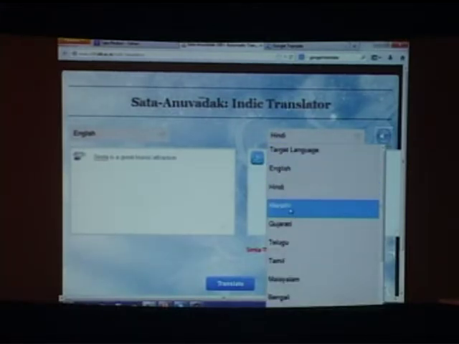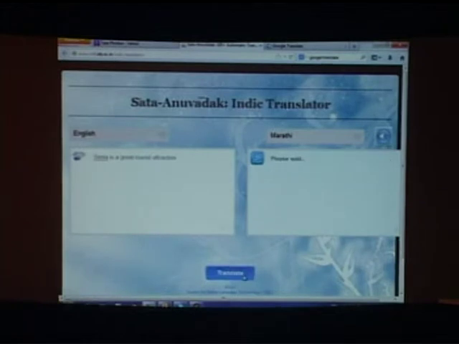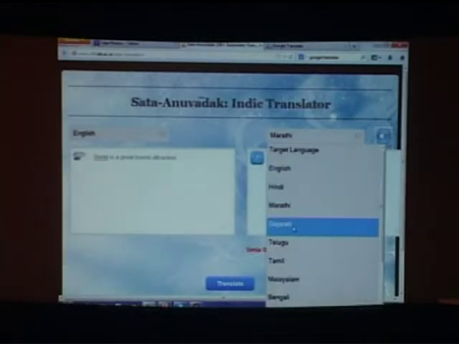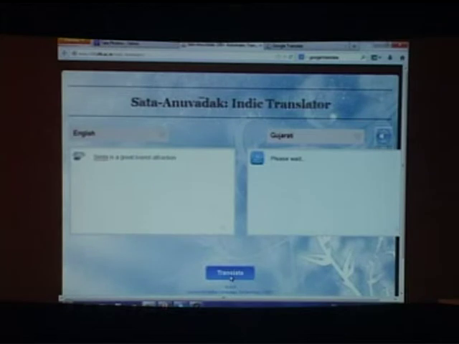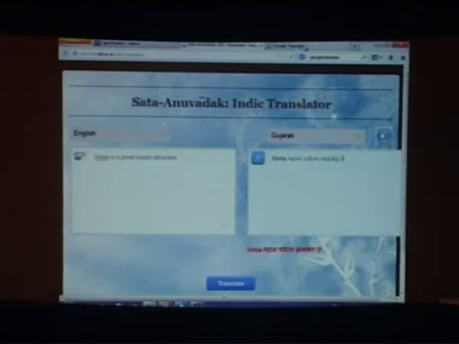How is it in Marathi? Any Marathi speaker? Yes? शिमला खूप पर्यटन आकर्षण आहे. Okay, meaning transferred but not fluent. Gujarati. शिमला महान पर्यटन आकर्षण है. Mahan is not right. For some reason it is getting Mahan at that time.